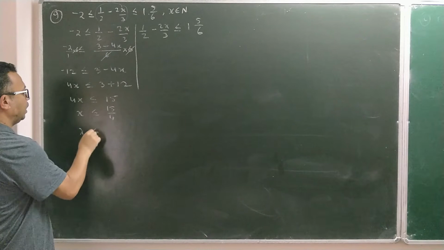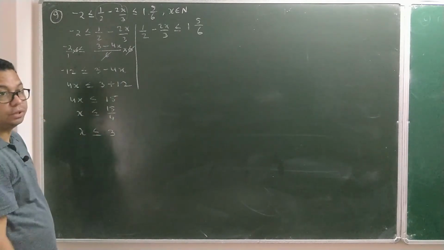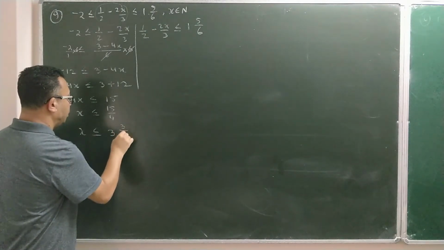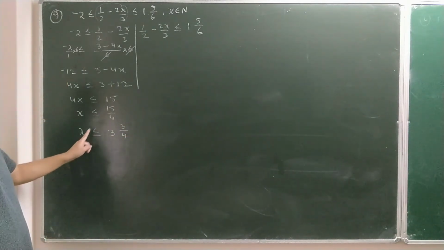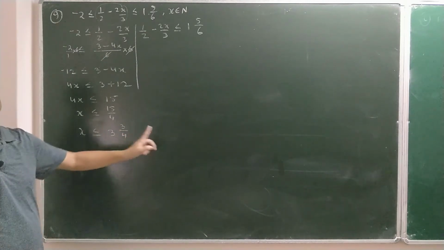If you like, you can write in decimal. If you like, you can write in fraction. So 4 3s are 12, then 3 by 4. So x is less than or equal to 3 3 by 4, or if you want to write in decimal, it is 3.75.